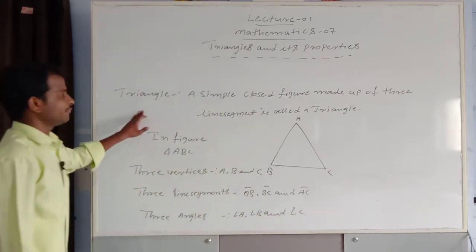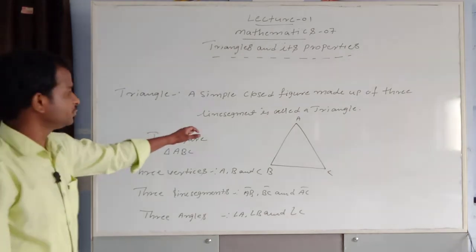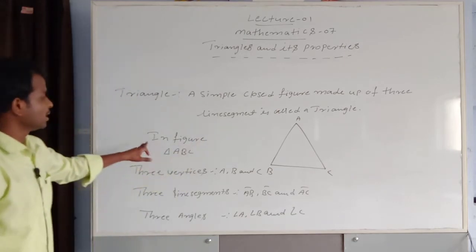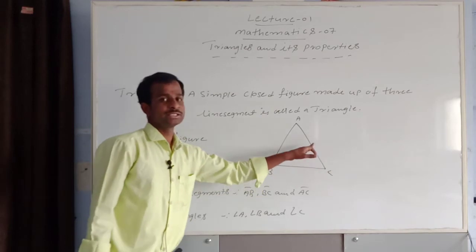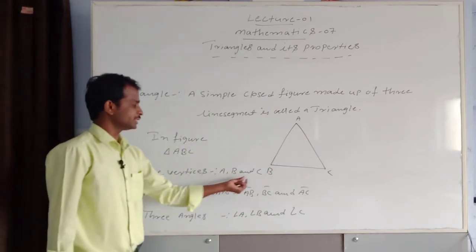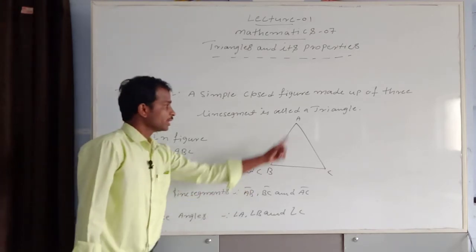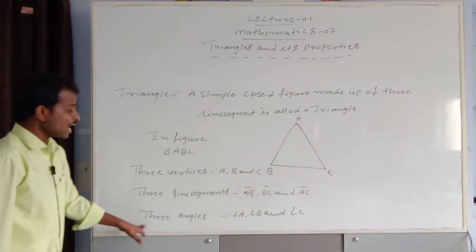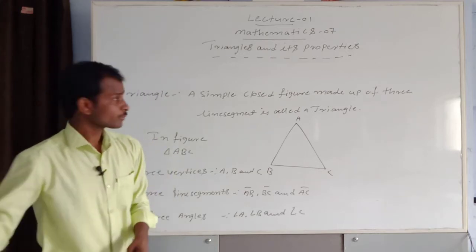What is the triangle definition? A simple closed figure made up of three line segments is called a triangle. In figure, triangle ABC. Here, a triangle has three vertices. A, B, C are called vertices. Three line segments AB, BC and AC or CA. Three angles, angle A, angle B and angle C.